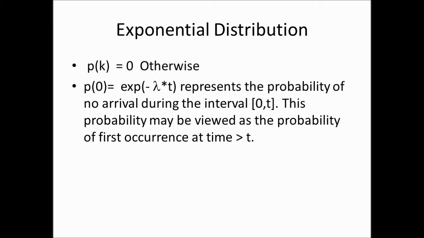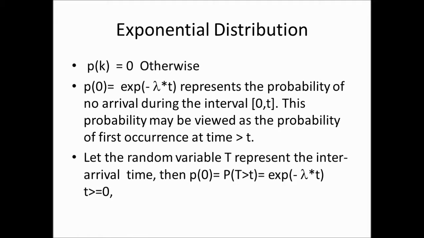Now, if I put k equals 0, then the probability of no arrival is given by e^(-λt). This also represents the probability of no arrival in the interval 0 to t. It can also be viewed as the probability that the first arrival happens beyond time t.